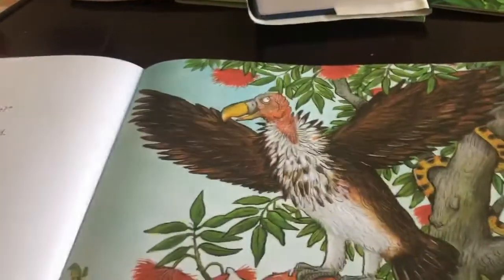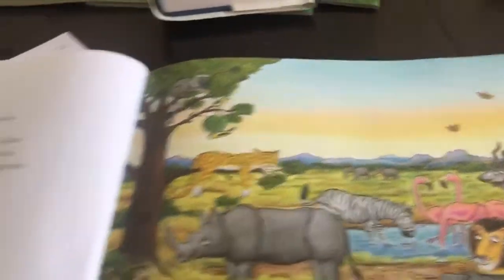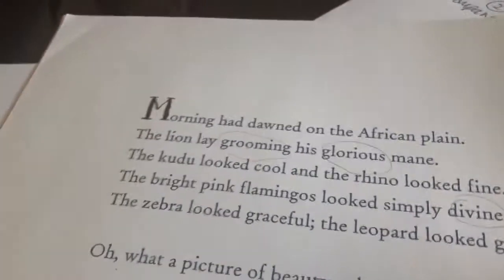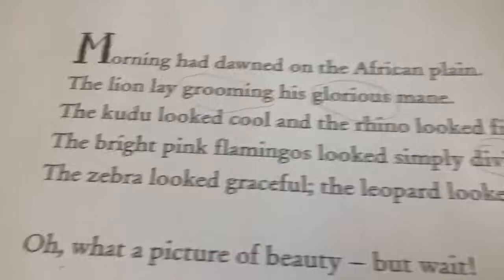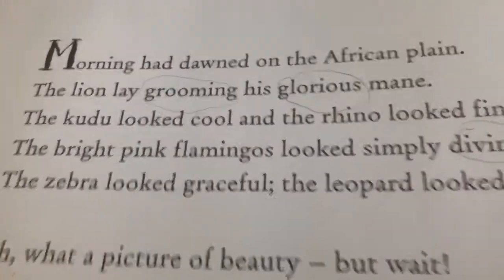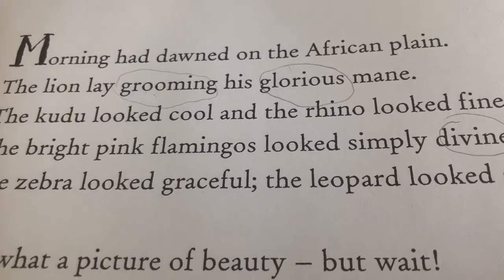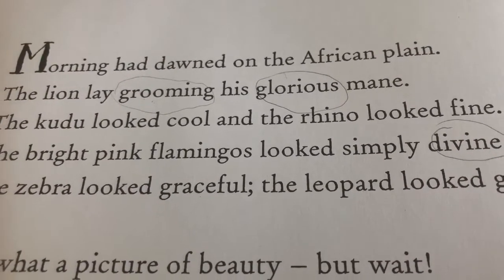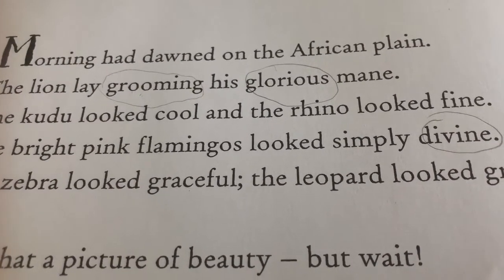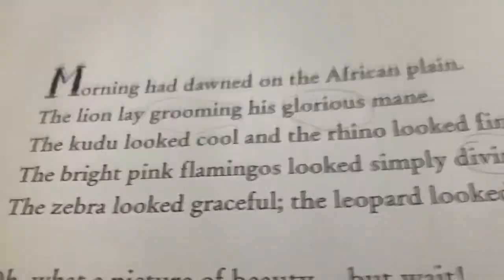So we're just going to go back and have a look at the book again, because there's quite a lot of interesting vocabulary in this book. And some of the words I'm going to ask you to look up. Some of them you may know, but if you don't know them, then please use a dictionary like we just explained and have a look. If you don't have a dictionary at home, then you can use an online dictionary, although that's kind of a lot easier because you don't need to follow the alphabetical listing system, but it will still help you to find the meaning of the words.